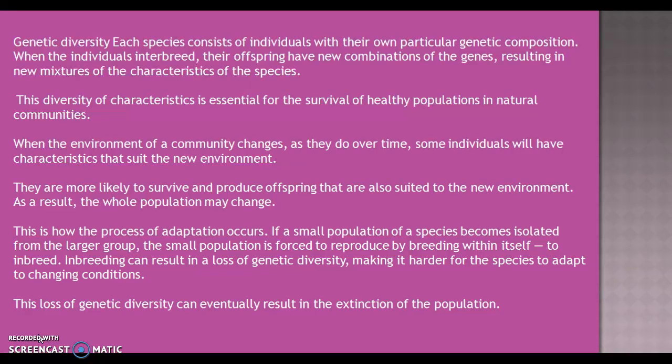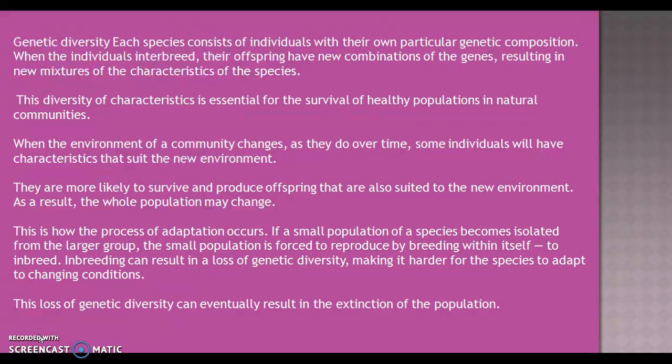Now, what does genetic diversity mean? Simply, genetic diversity is where each species consists of individuals with their own particular genetic composition. When the individuals interbreed, their offspring have new combinations of genes, resulting in a new mixture of the characteristics of the species. This diversity is essential for the survival of healthy populations in natural communities.